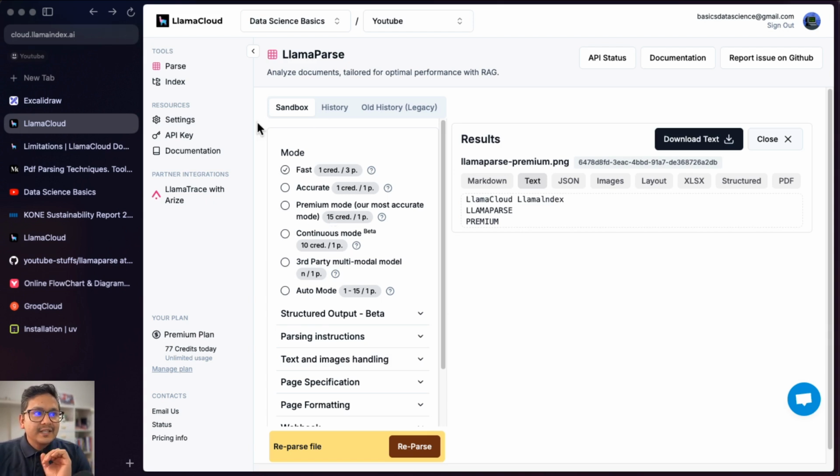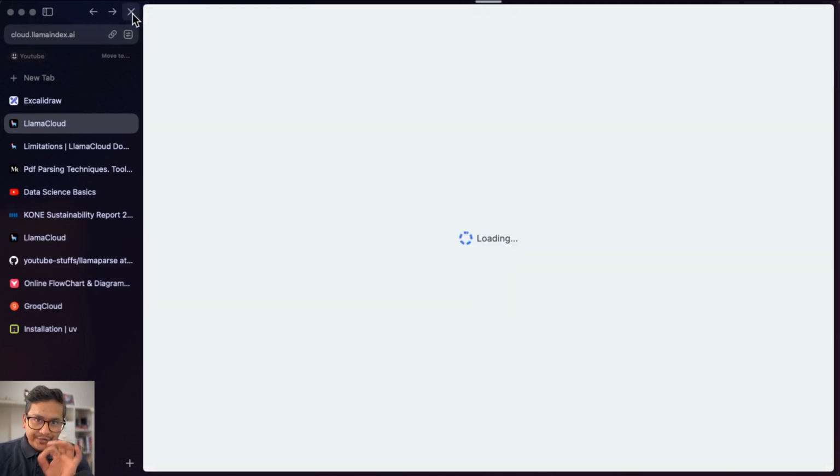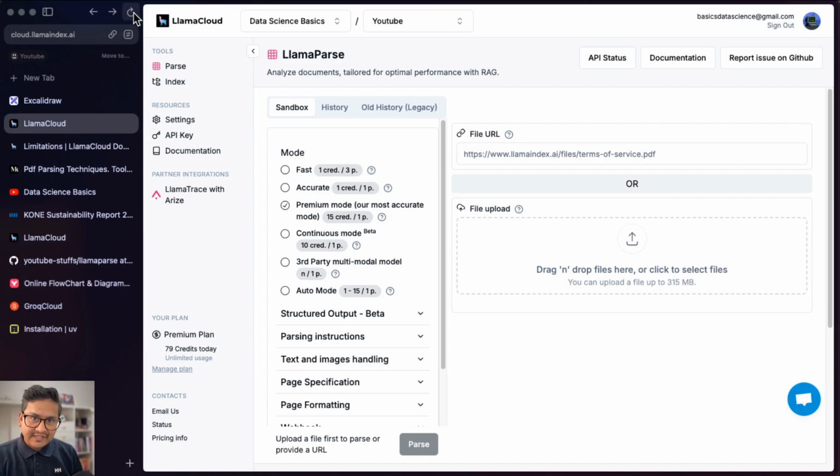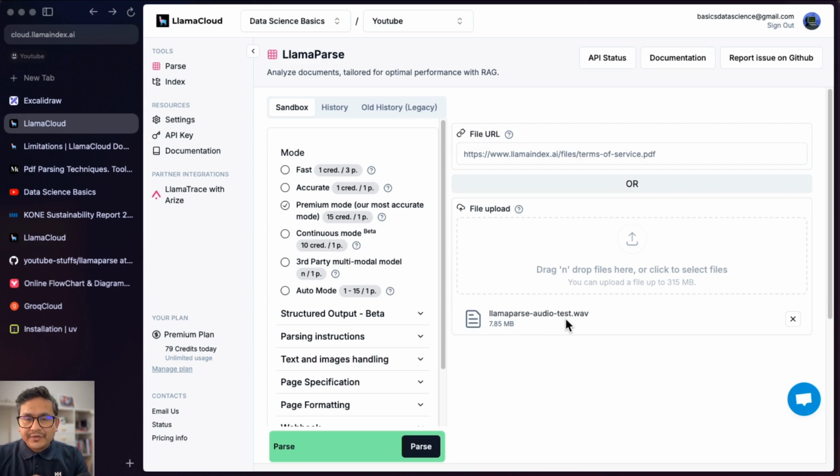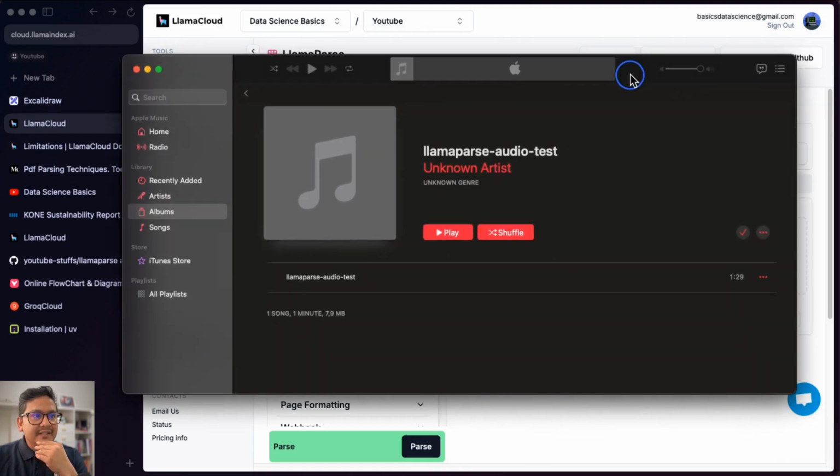So the next thing, let's go and parse the audio, because that was the newly added functionality. I have one audio file here. This is the LlamaParse audio. I have created the video before, and now I want to extract this, just to show you that this was some audio. So I can just bring it here.